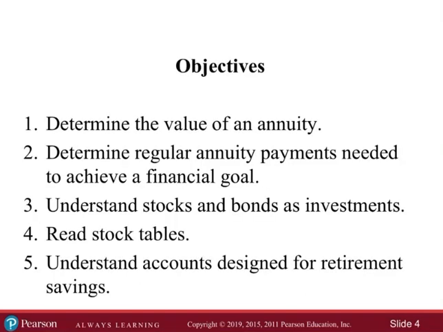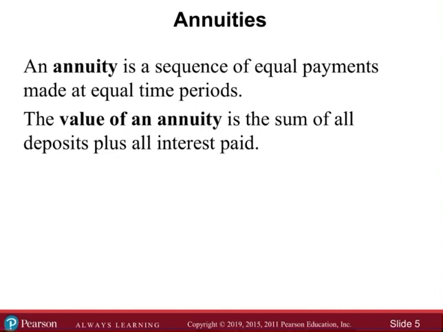A few objectives here. 1, determine the value of an annuity. 2, determine regular annuity payments needed to achieve a financial goal. 3, understand stocks and bonds as investments. 4, read stock tables. 5, understand accounts designed for retirement savings. Okay. So annuities. An annuity is a sequence of equal payments made at equal time periods. The value of an annuity is the sum of all the deposits plus all interest paid.